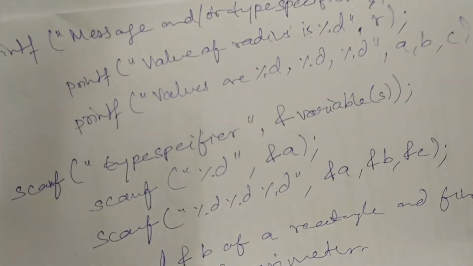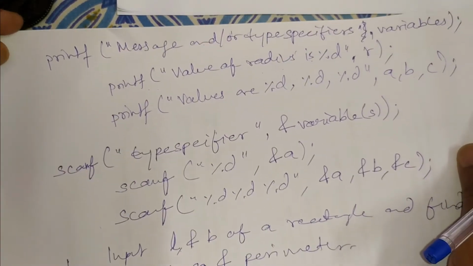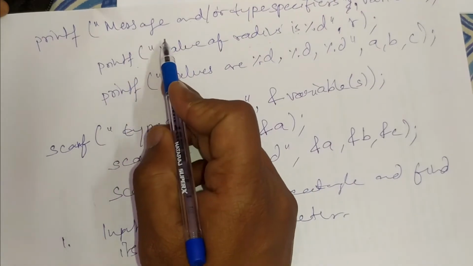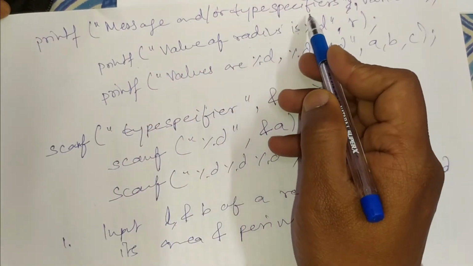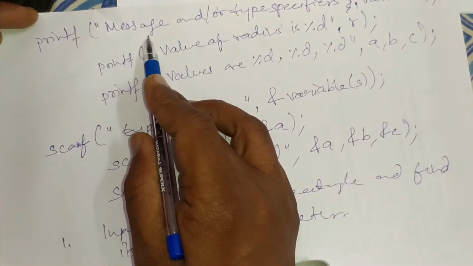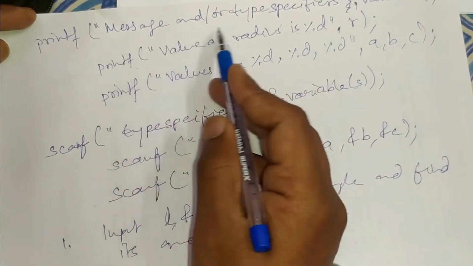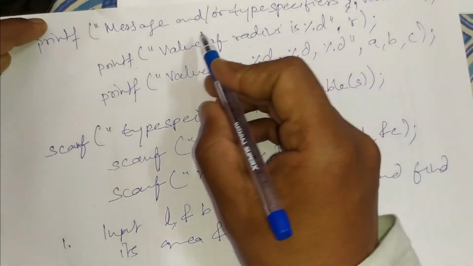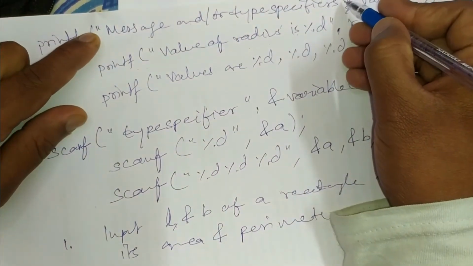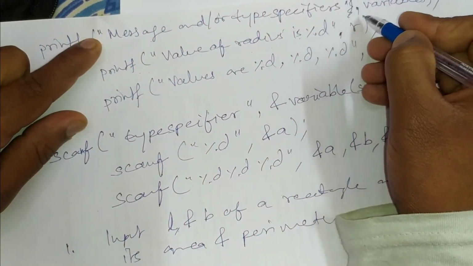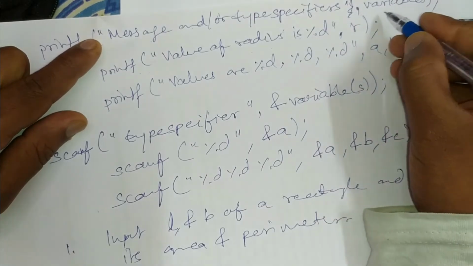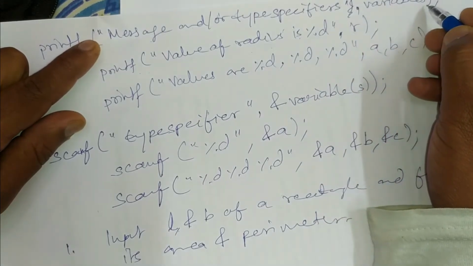Now the first statement, printf. The syntax of printf is we will specify the message along with some type specifiers, or it may be only a message, or only a type specifier, as per our need. This message or type specifier should be enclosed within double quotes, after which we will mention one comma and write all the variables separated with commas.